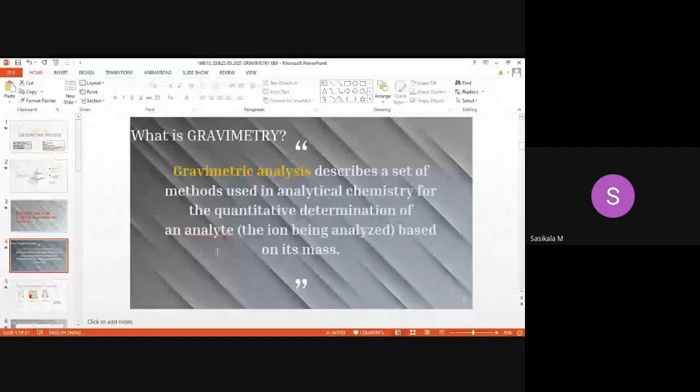Quantitative says how much mass of the sample is present and how much purity there is in the sample, meaning in the mixture along with other substances. How much of it is present can also be found out. That is the application of gravimetry. That is what gravimetry is.